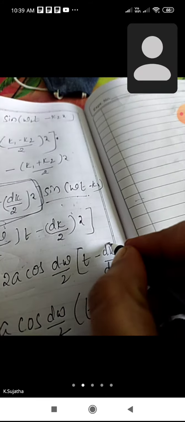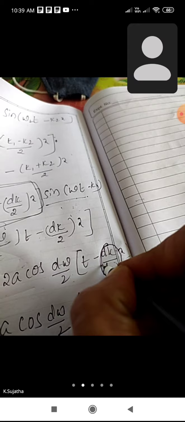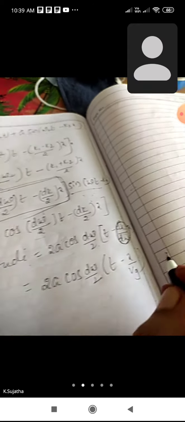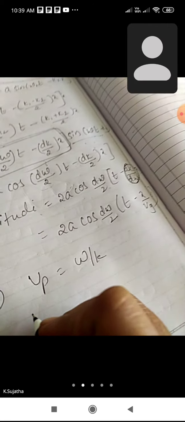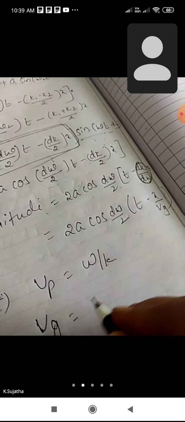Let's see dk by d omega. vp is nothing but omega by k, the phase velocity. vg is the group velocity.